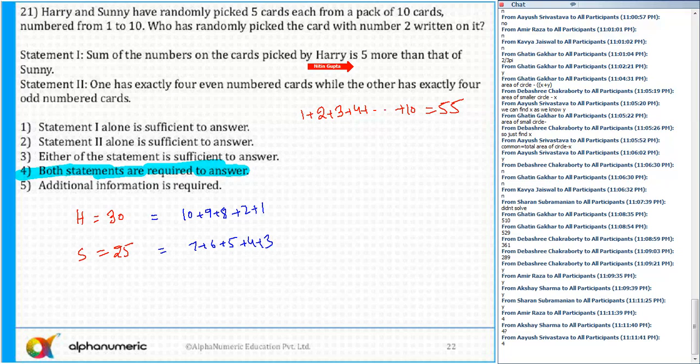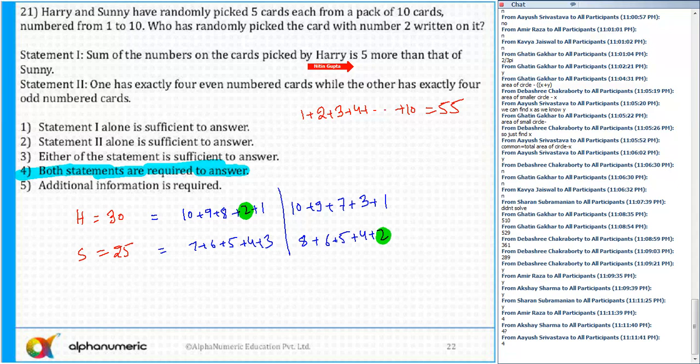The sum 30 can also be like 10 plus 9 plus 7. 10 plus 9 is 19, 19 plus 7 is 26, plus 4. So I can say 3 plus 1. So the rest of the numbers, that is 8, 6 plus 5 plus 4 plus 2, that is 25. So you can see both the possibilities are there. Even Harry can get card 2, as well as Sunny can also get card 2. There are a lot of possibilities, so is the first statement sufficient? No, we are not getting a unique answer. Harry can also pick the card 2, as well as Sunny can also pick the card 2.